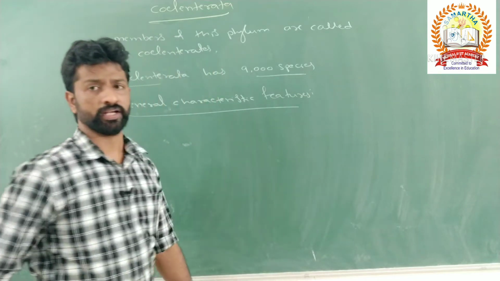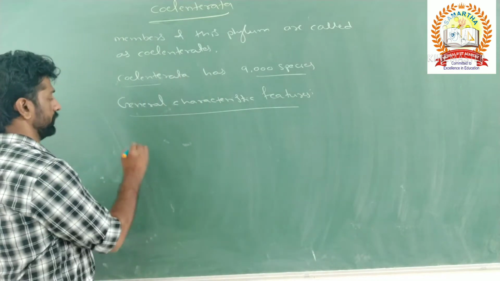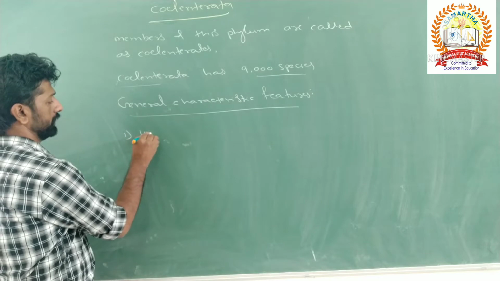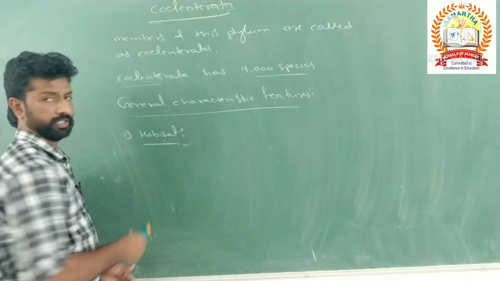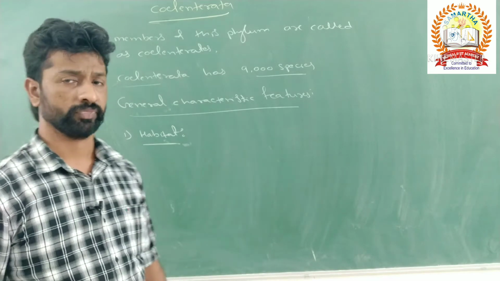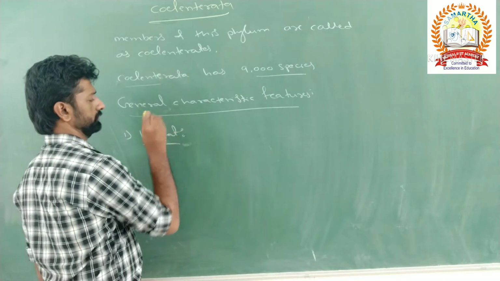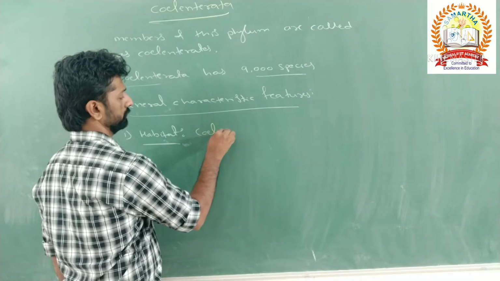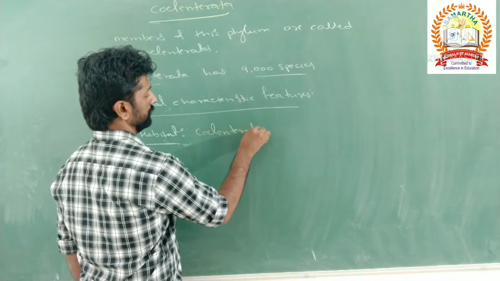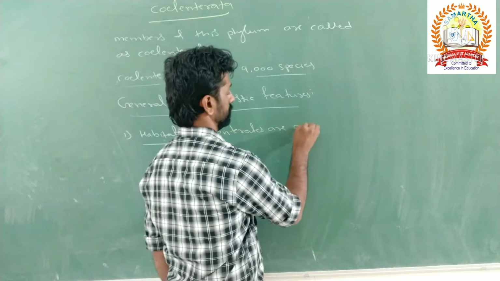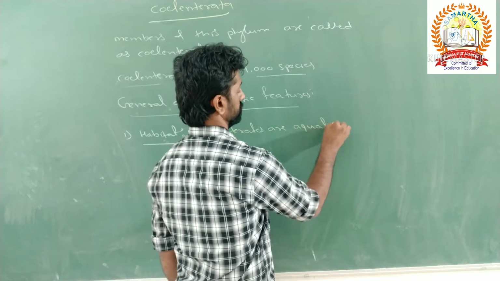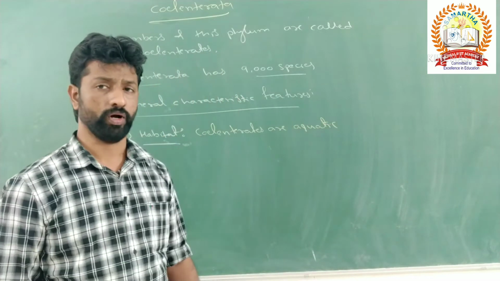Among the general characteristic features, the first point is regarding their habitat and then the habit. With respect to habitat, coelenterates are aquatic organisms. Aquatic means they live in water.